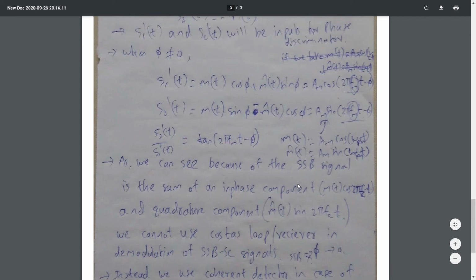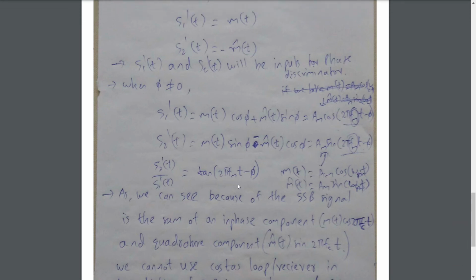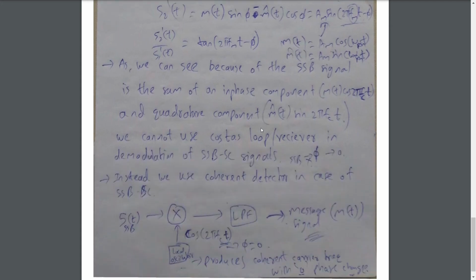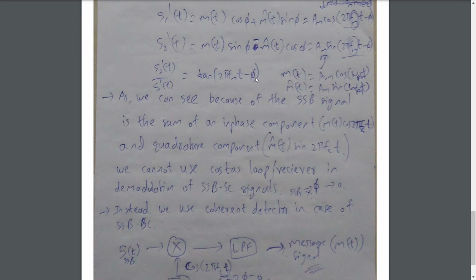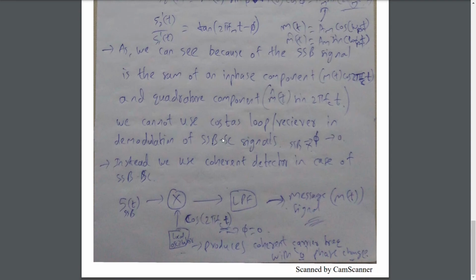That's why we get the S1'(t), S2'(t) ratio such that the frequency of the message signal is present in it. So the VCO tries to make this 0, but it is not possible. So the VCO fails to force phi to 0 in the case of single sideband signals due to the presence of both in-phase and quadrature components. So the Costas loop or receiver will fail in demodulation of single sideband suppressed carrier signals.